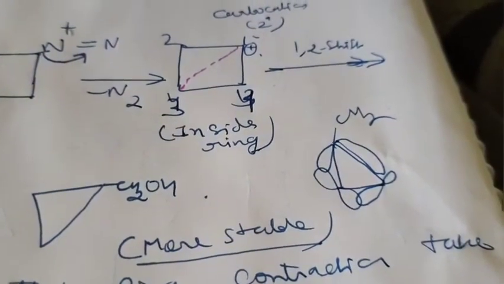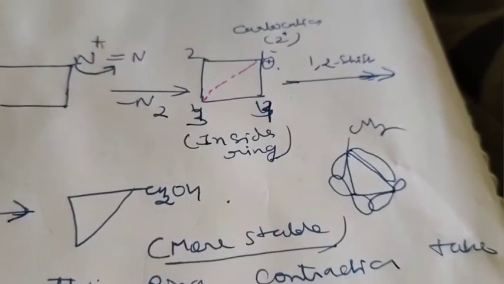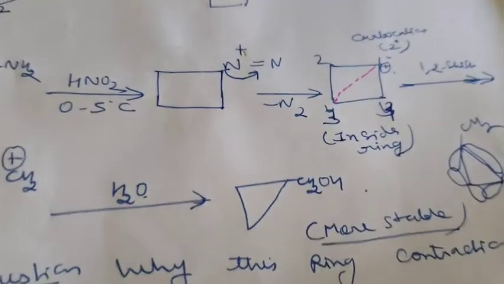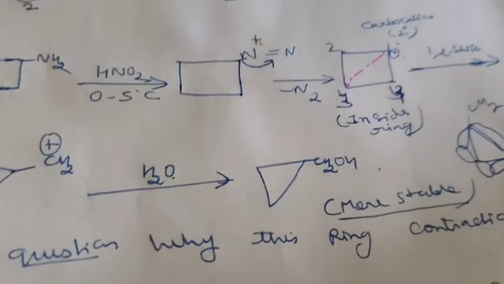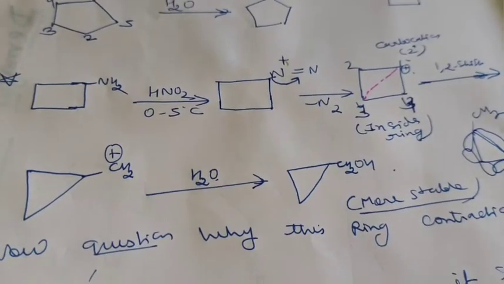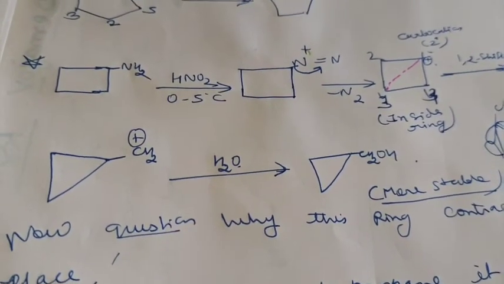It is non-classical, so due to its non-classical character, this carbocation is more stable in comparison to the 2 degree carbocation, and finally we will get the ring contracted product.